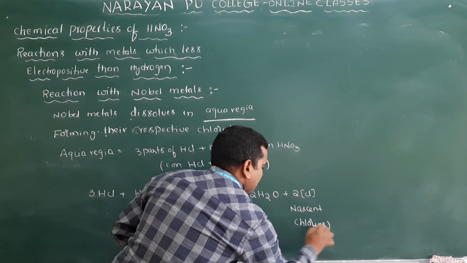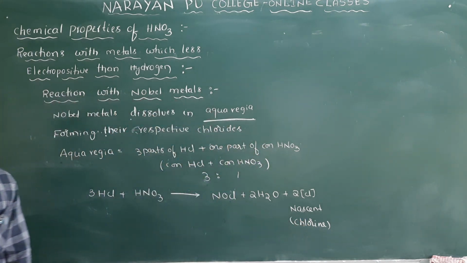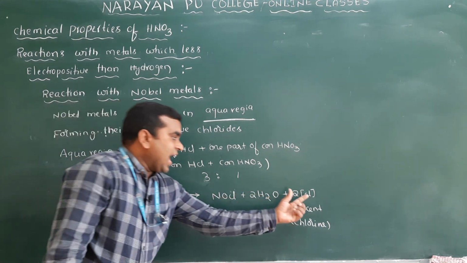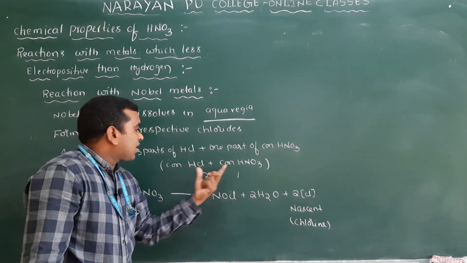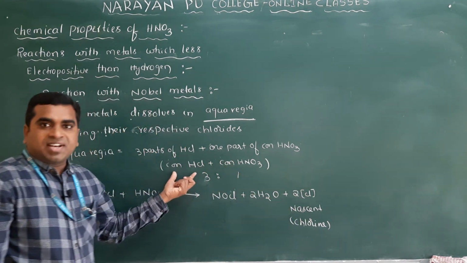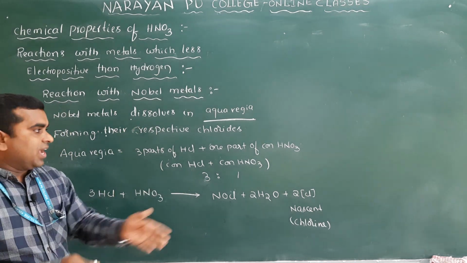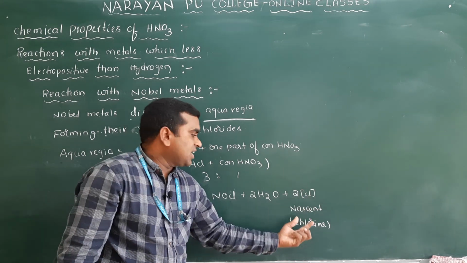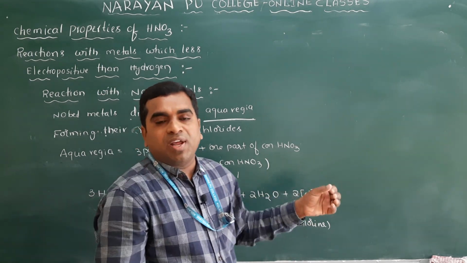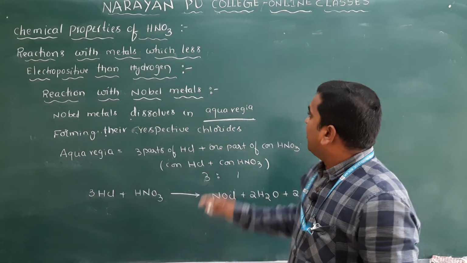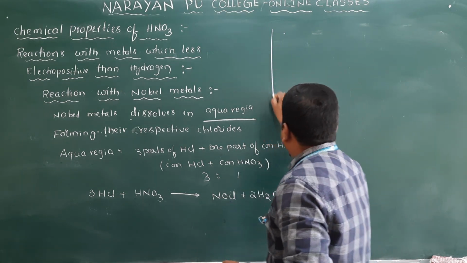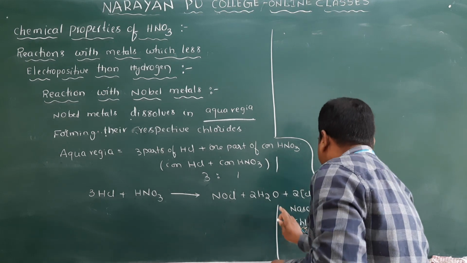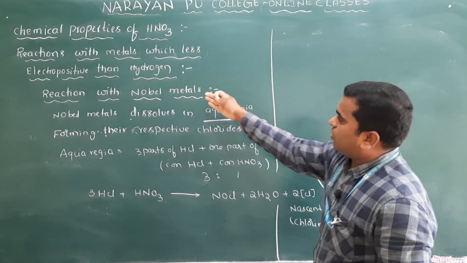You know that nascent chlorine, nascent hydrogen, or nascent oxygen are very reactive. So if you take a mixture of concentrated HNO3 and concentrated HCl, it produces nascent chlorine. Clear? This nascent chlorine, being more reactive, will react with metals, noble metals.